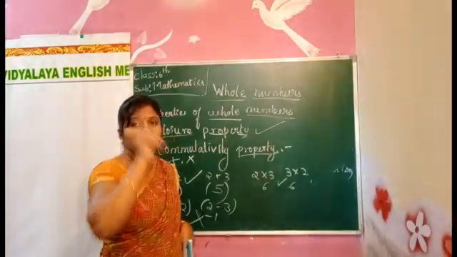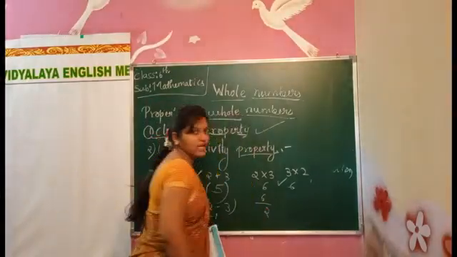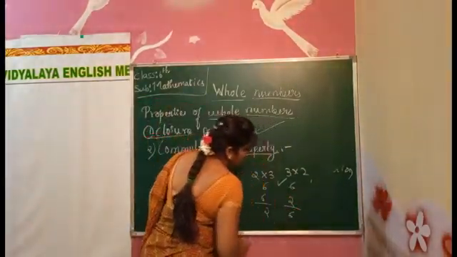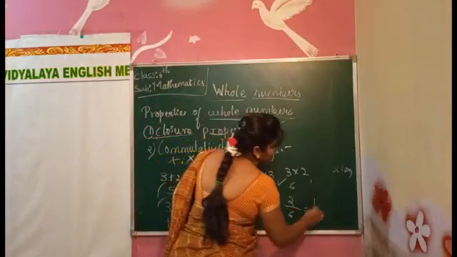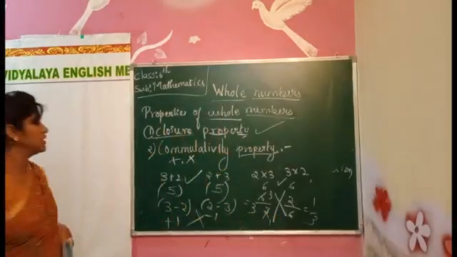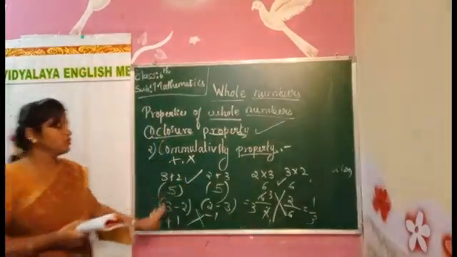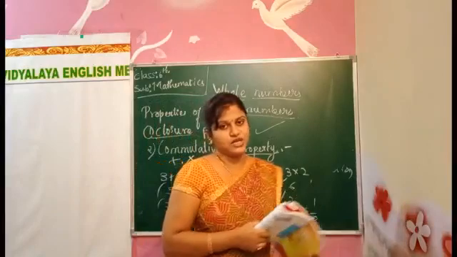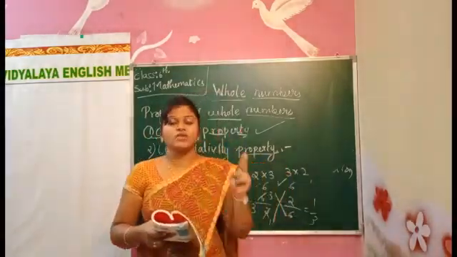Same case for division, I will do now. 6 divided by 2, 2 divided by 6. What do we get, children? 2 ones are 2, 2 threes are 6. So we got 3 here. Here we got 1 by 3. So it does not hold for division also. It holds for addition. It holds for multiplication. It does not hold for what did we say? Division and subtraction.